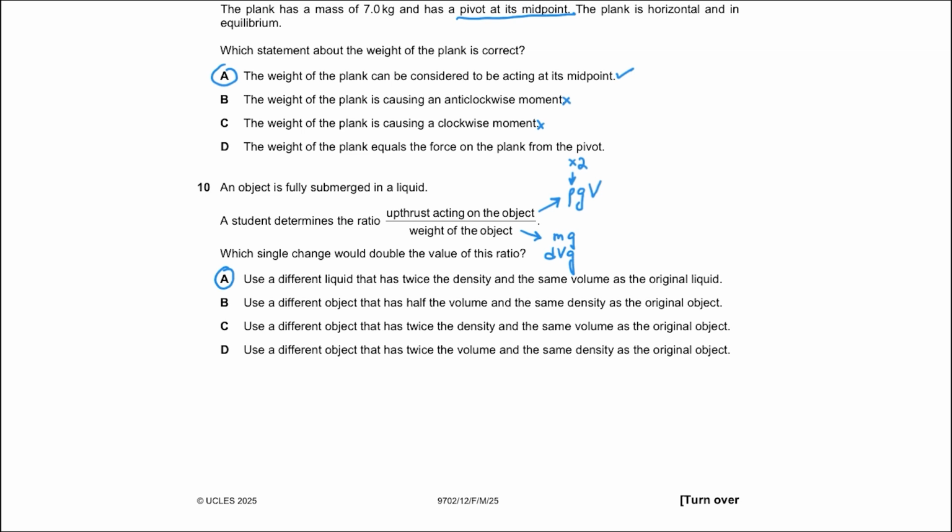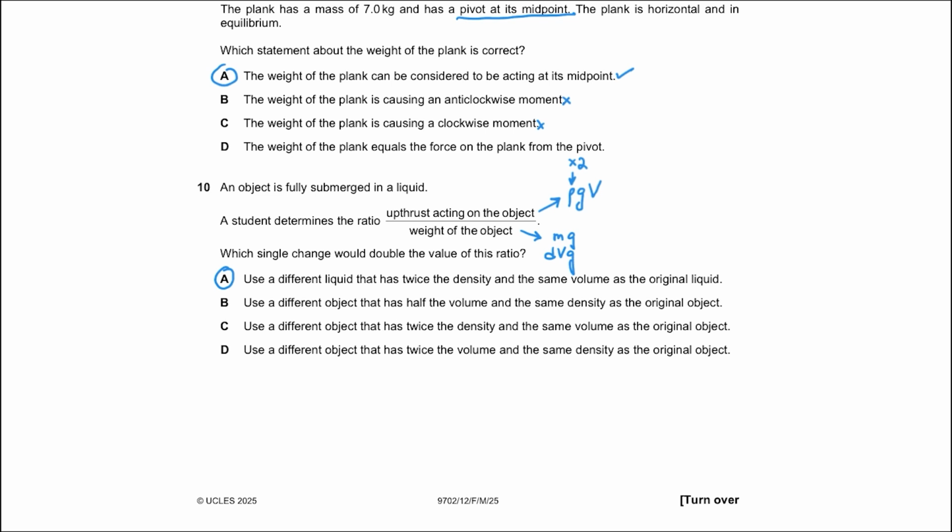Option B says use a different object that has half the volume and the same density. Now the volume of the liquid does not make a difference. As long as the object is fully submerged, it does not make a difference what the depth is. An object could be 1 meter below the surface of the liquid, it could be 2 meters below the surface, or it could be 10 meters below the surface. In all of these cases, the upthrust that it experiences stays the same.